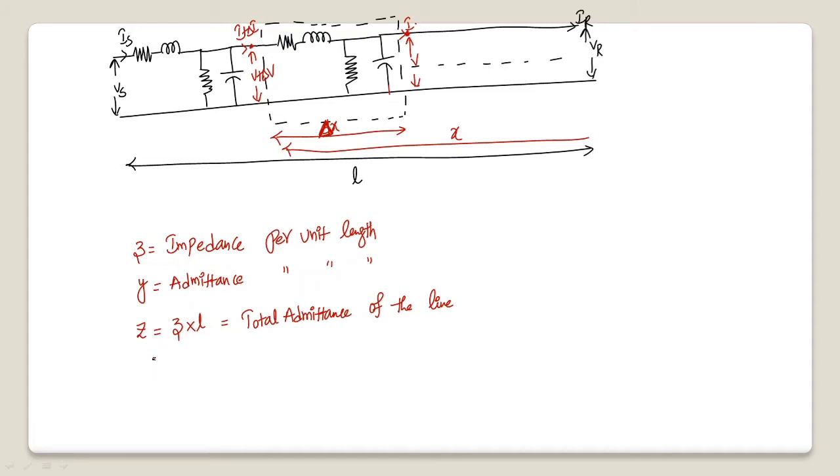Sorry, here I made a mistake: it is actually the total impedance of the line, and Y is the total admittance of the line.